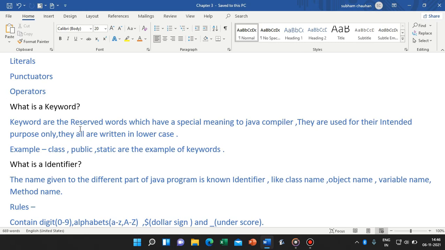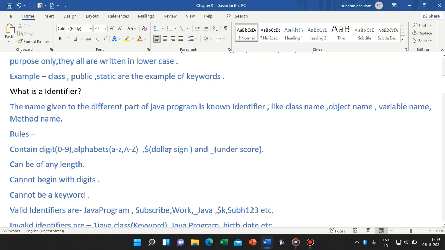Other than that, we can't use this keyword anywhere. Examples: class, public, static, System, out, print, as well as boolean, null, void, int. These are also keywords.